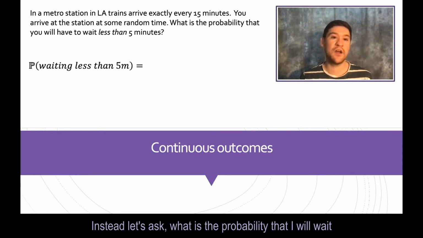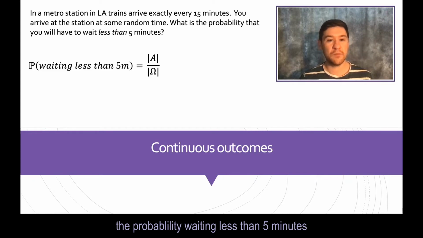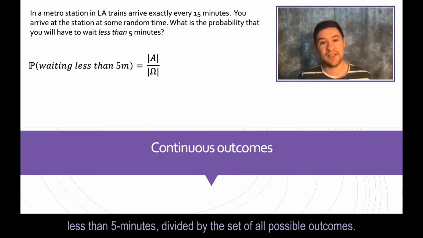Instead, let's ask, what is the probability that I will wait less than 5 minutes? Now I can do the same sort of thing. The probability of me waiting less than 5 minutes is the size of the set of outcomes I care about, all the waiting times less than 5 minutes, divided by the set of all possible outcomes.